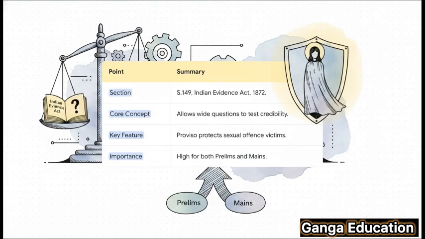All right, let's boil it all down for a quick revision. If you're going to remember just 3 things from our discussion today, make it these. First, the section number, 149 of the Indian Evidence Act. Second, the core concept. It allows wide-ranging questions to test the credibility of a witness. And third, its most critical feature, the proviso that shields victims of sexual offenses from questions about their past. And remember, its importance for both prelims and mains is extremely high.